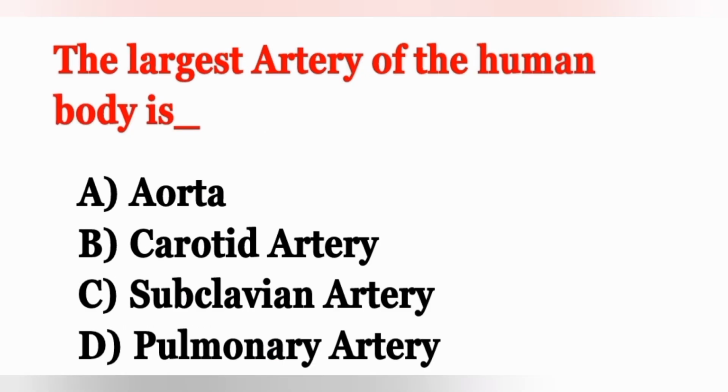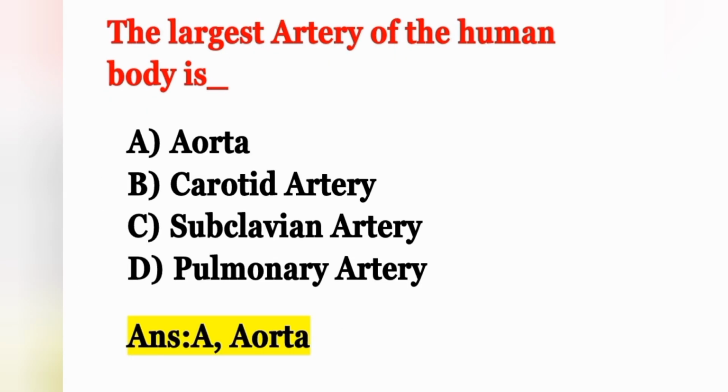The next question, this is also from an old question paper, the ESIC exam 2009. The question: the largest artery of the human body is option A aorta, option B carotid artery, option C subclavian artery, option D pulmonary artery. The correct answer is option A, aorta.